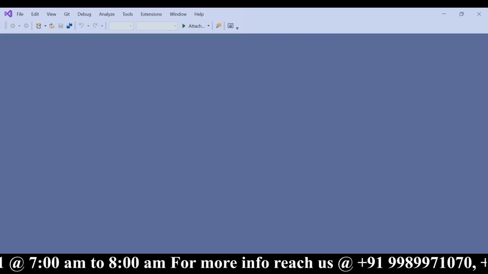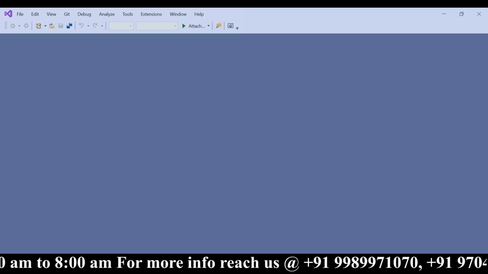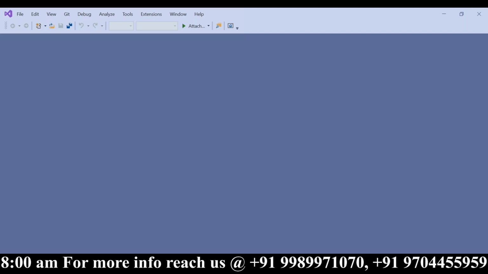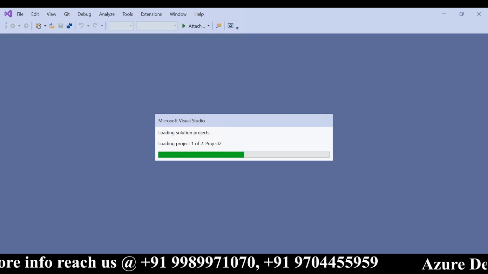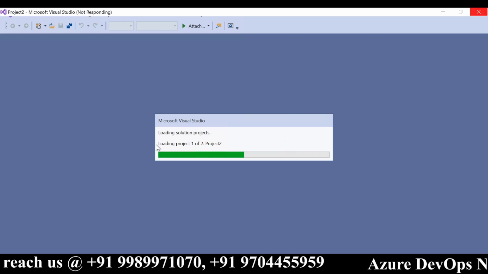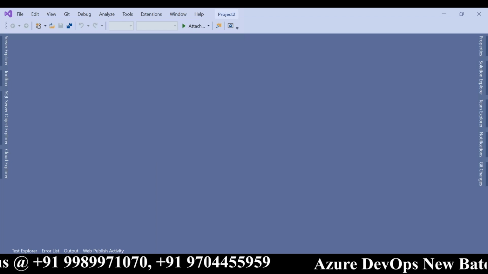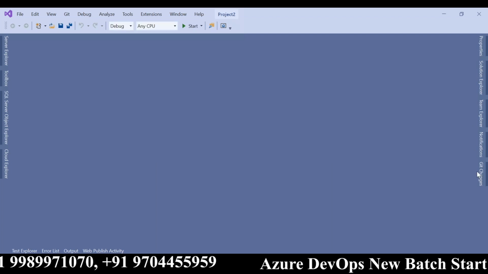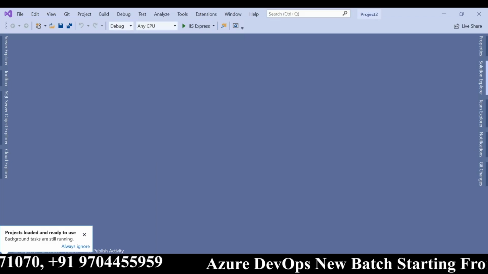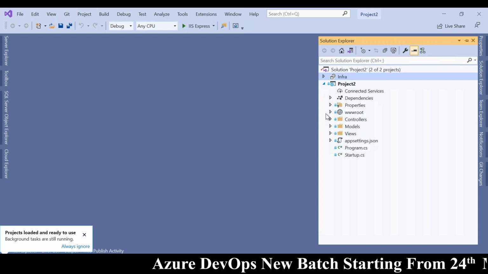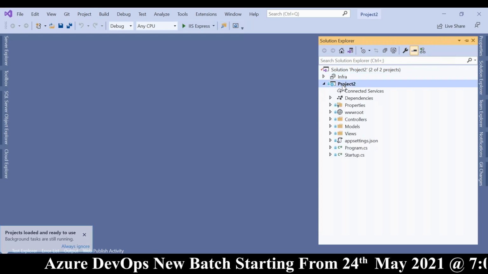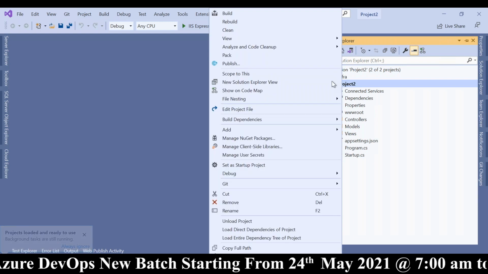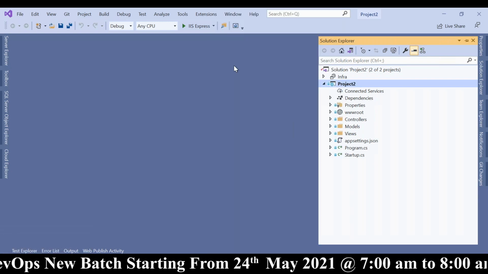It could be .NET, it could be Java, it could be PHP, or it could be any language, any platform, right? So now what I'm going to do is deploy this. I assume that the project is all done. This is a very simple project. This is all source code. I am going to deploy this. Right click, publish.